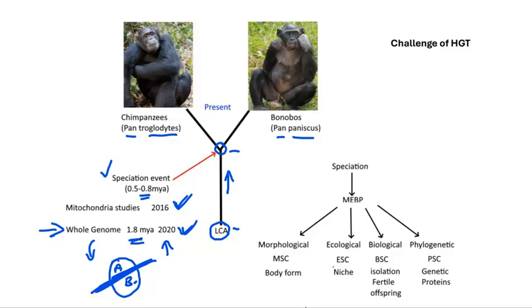Another earlier study used mitochondrial DNA and suggested that it was perhaps only somewhere around half a million to 800,000 years ago. So there's a bit of uncertainty around the date. However, the isolation event did occur. Now, according to the theory of biological species, with the allopatric isolation, the separation meant that the chimps and the bonobos have been accumulating their own mutations and allele frequency changes as they become distinct species.